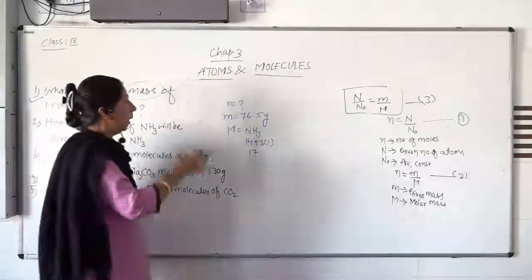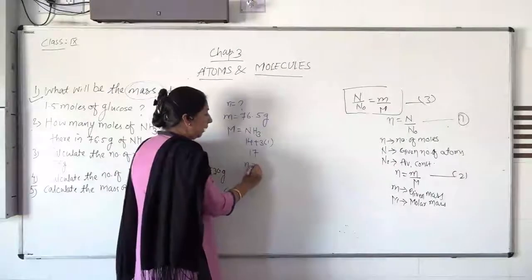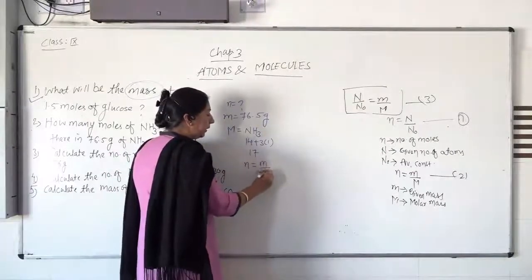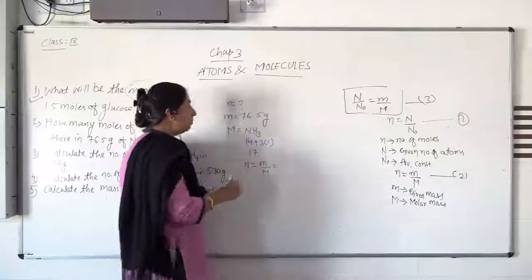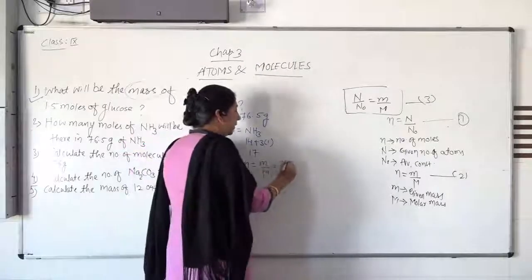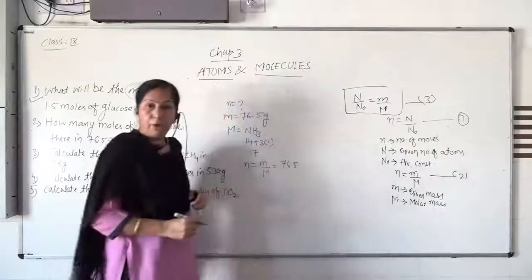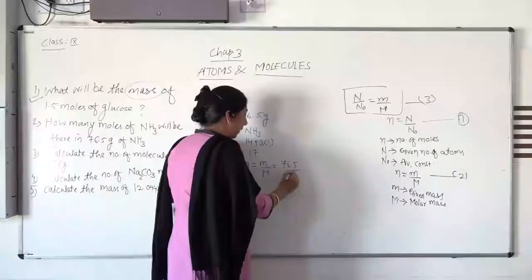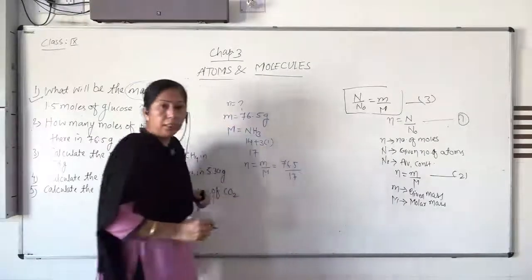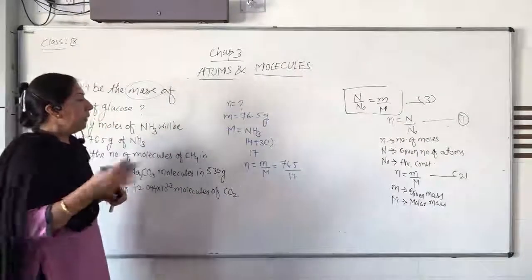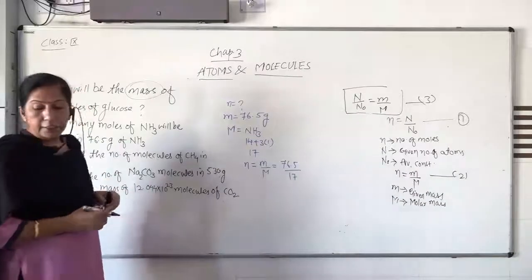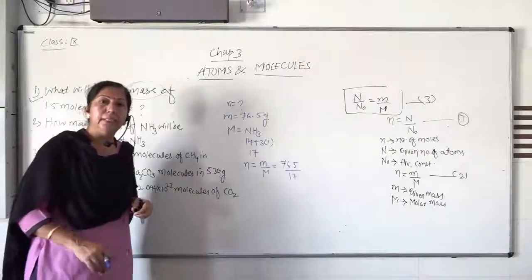Now you have to use this formula, n equals small m upon capital M. This small m is given, 76.5, and this capital M we got here, this value. Now you can calculate by dividing.